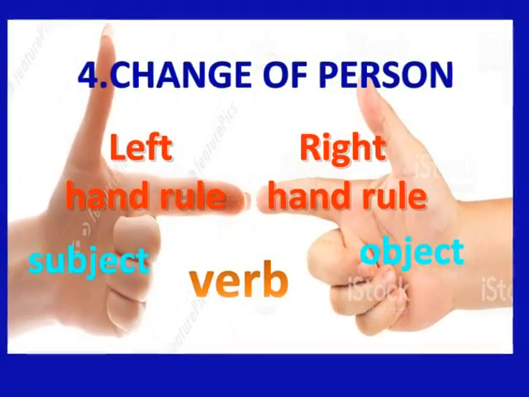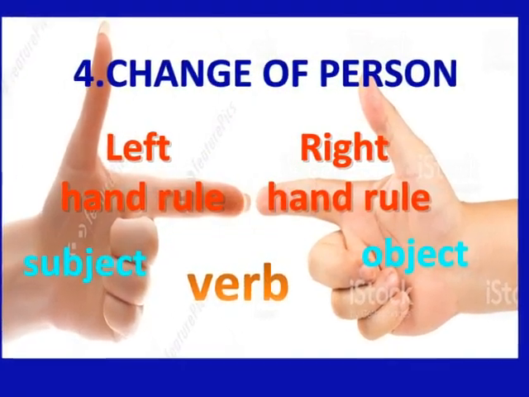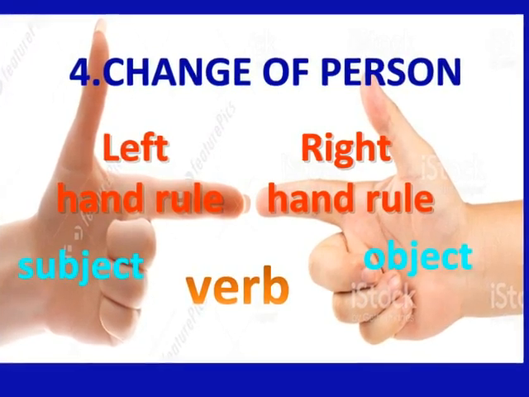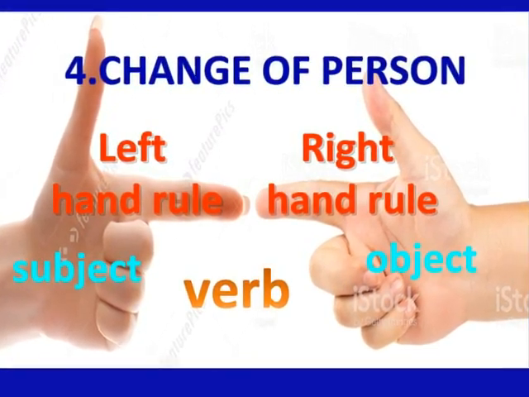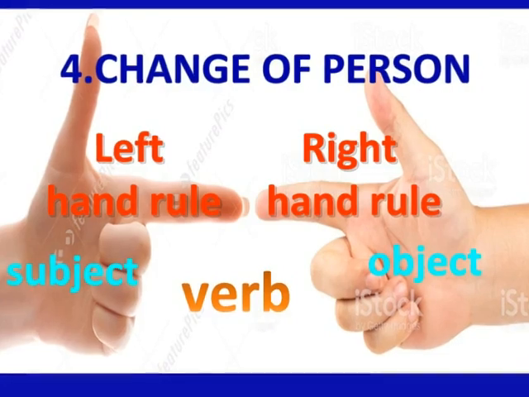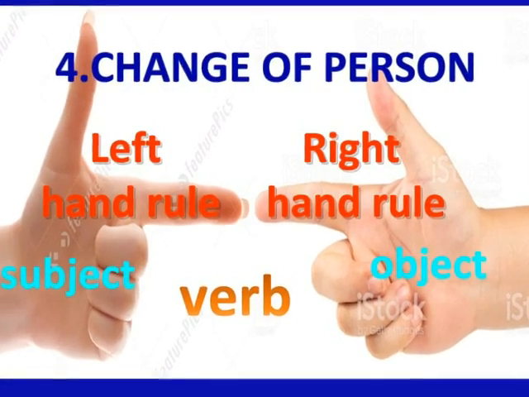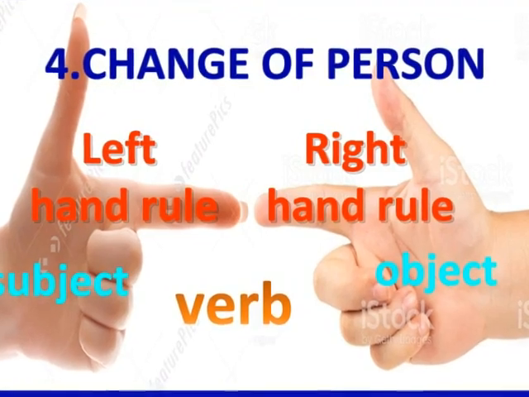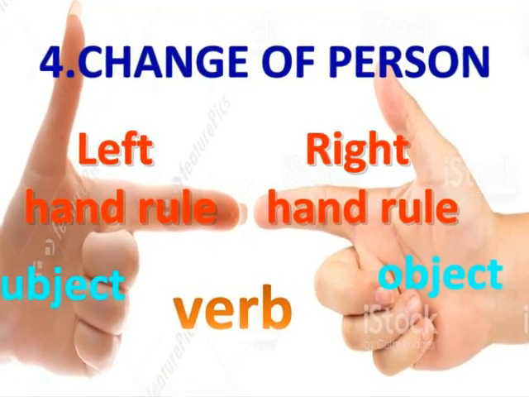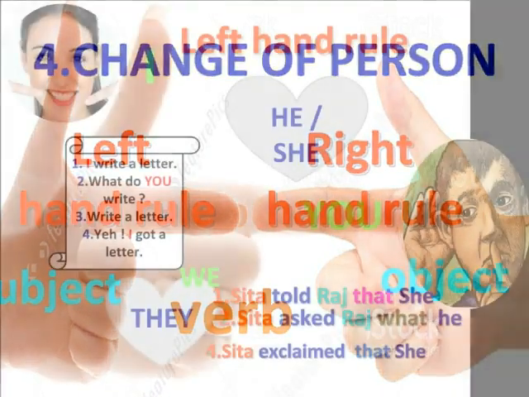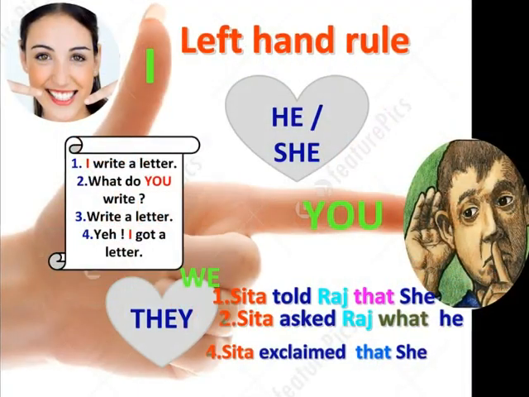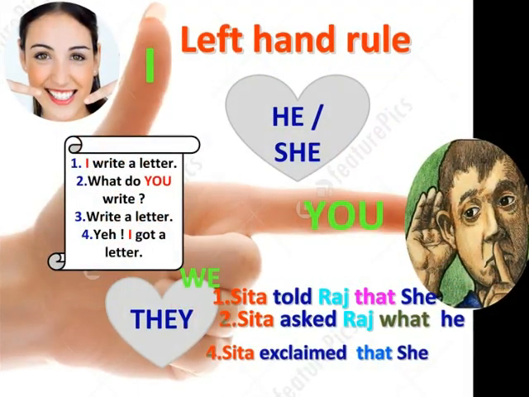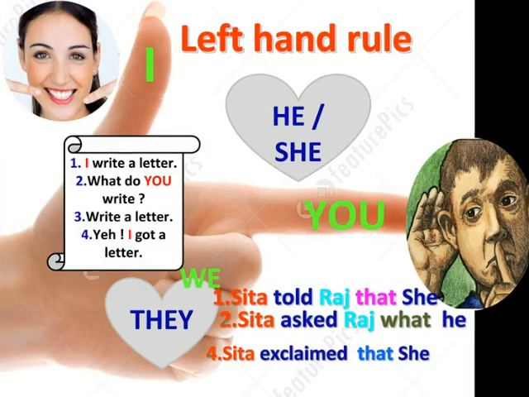The fourth rule of reported speech is the change of person. To master it, we are going to learn 2 finger techniques. One is the left hand rule representing the subjects I, we, you, and the other is the right hand rule representing the objects me, you, us. You make your left index finger point to others. It is the left hand rule technique.